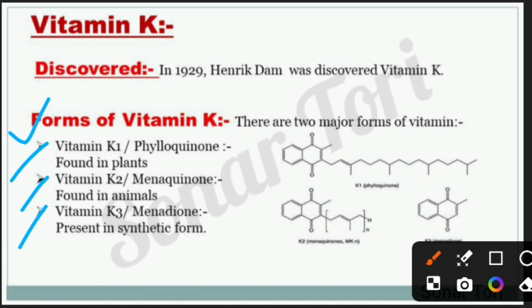Vitamin K1 or phylloquinone is mainly found in plants. K2 or menaquinone is mainly found in animals. And K3 or menadione is present in synthetic forms. On the side of the slide, there is the structure of vitamin K1, K2 and K3. You can practice it and also draw it in your exam.